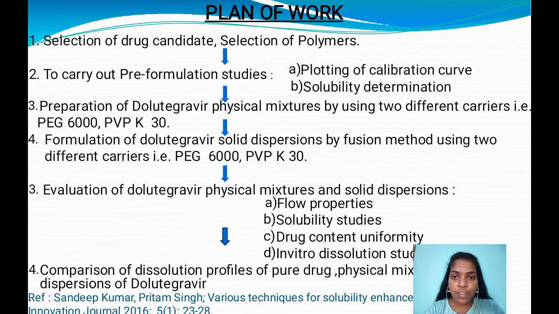Coming to the plan of work, the first step included in the plan of work is selection of the drug candidate and polymer, and thereby carrying out the pre-formulation studies, which mainly include plotting of a calibration curve and solubility determination, thereby preparing the dolutegravir physical mixes by using the two types of carriers like PEG 6000 and PVP K30, and formulation of solid dispersions of dolutegravir by using the two carriers like PEG 6000 and PVP K30, and thereby